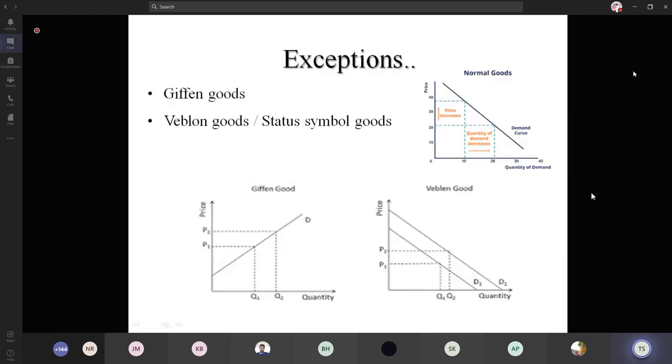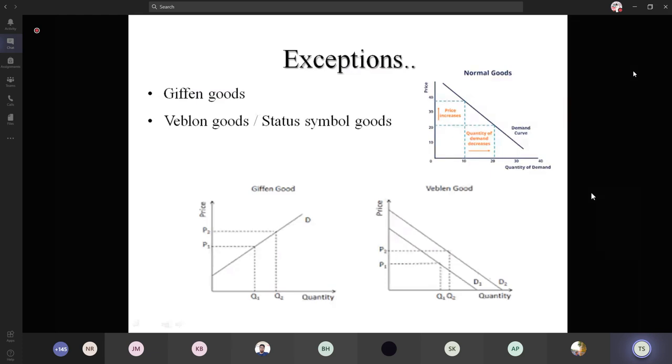Coming to the second picture, Veblen goods. Veblen goods are status symbol products, also called conspicuous consumption. Here, the demand curve slopes downwards, but when there is an increase in the price, the quantity also increases. Is it clear? This is different from the normal goods demand curve. It varies in the concept.